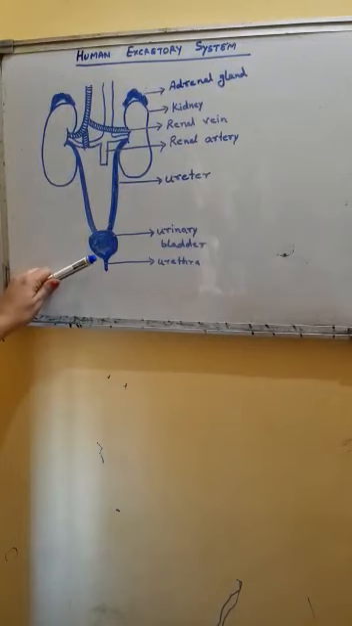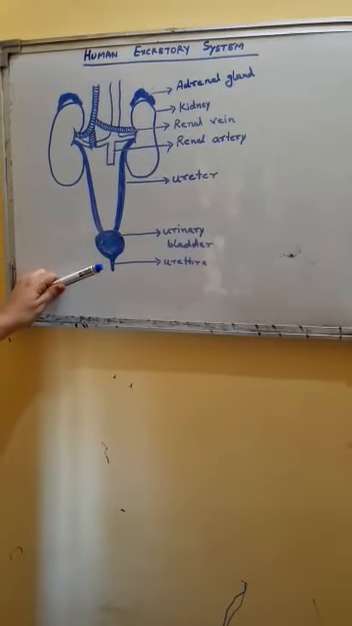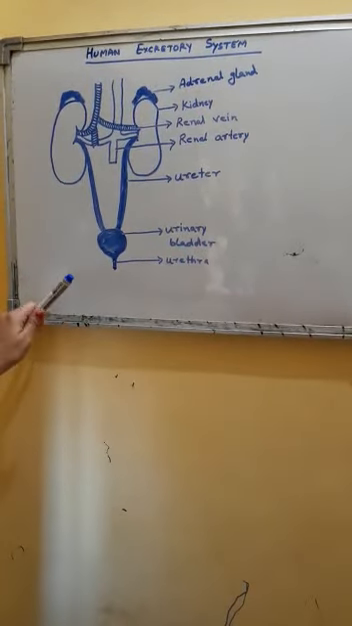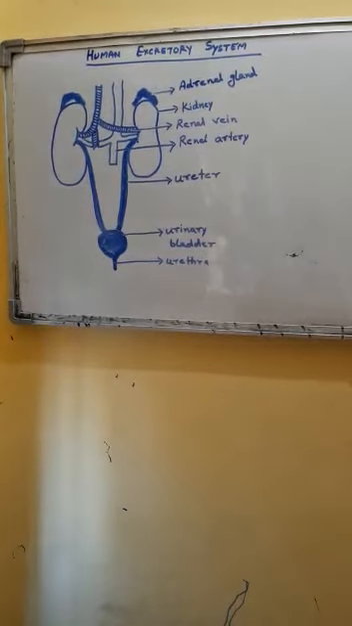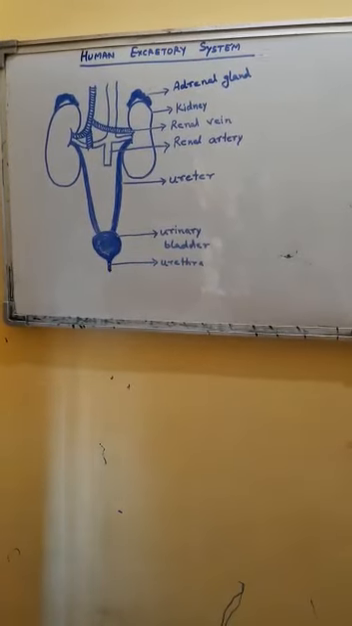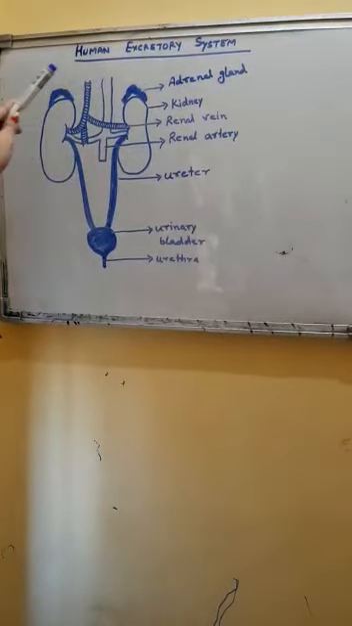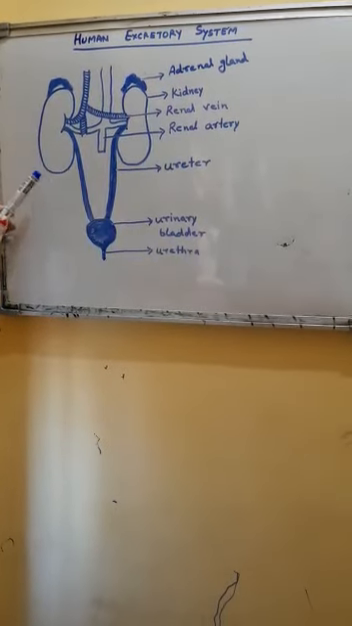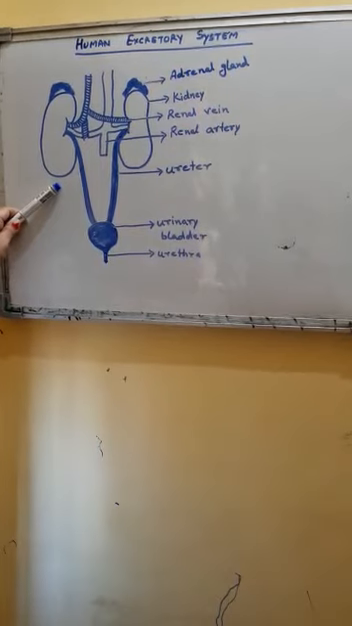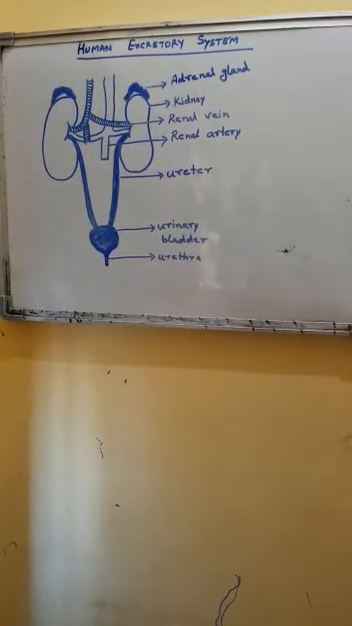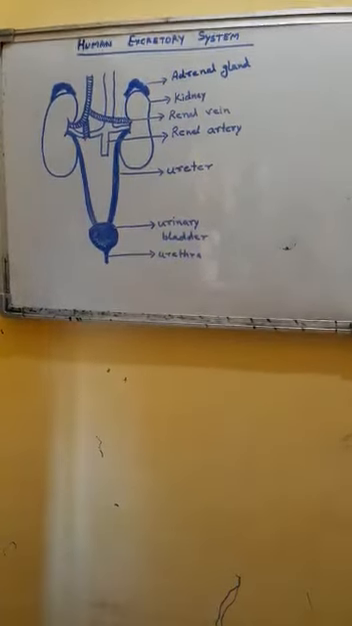From here, urine enters the urethra. It is a tube that takes urine from the urinary bladder to the outside, and by that process the entire excretion takes place and filtered waste material is eliminated from the body.